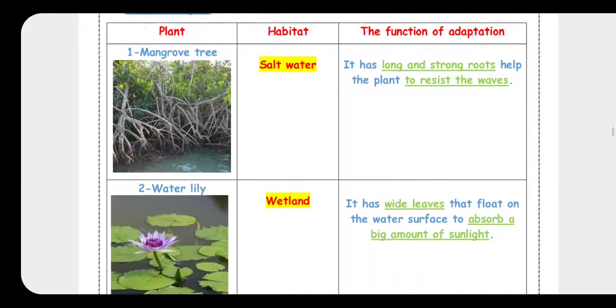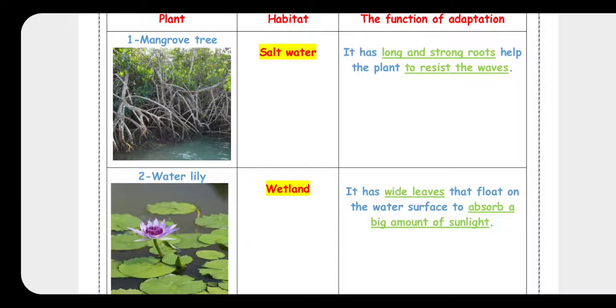Okay? After that, number 2, water lily. We talked about it in jr3, and we said the water lily lives in wetlands, and it has wide leaves that float on the water surface to absorb a big amount of sunlight.